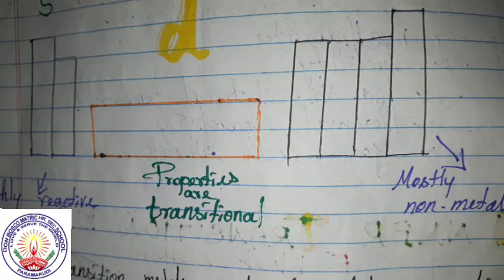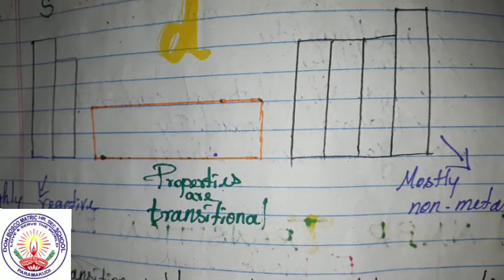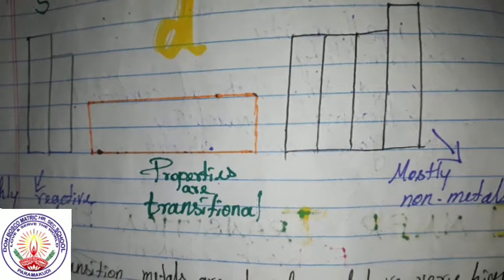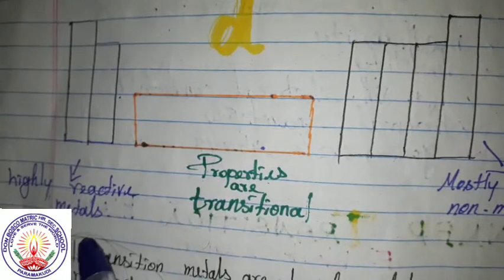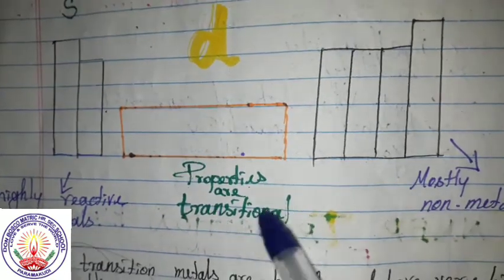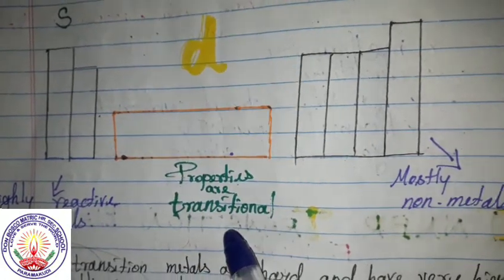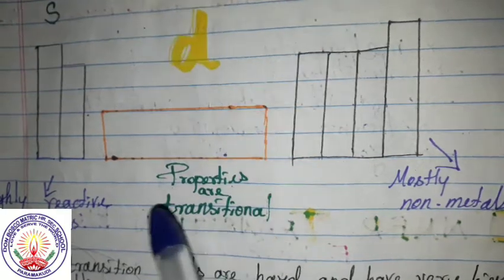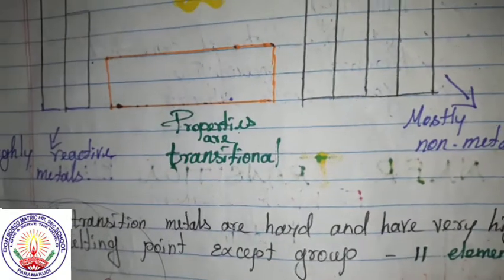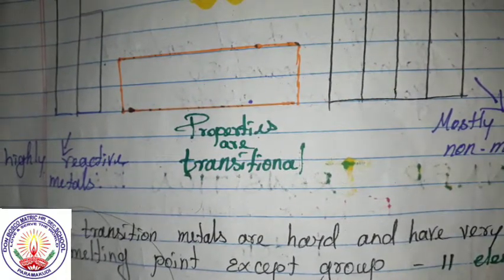We might have heard the word transparent, that means which reflects both sides. See, this is highly reactive metals and this is non-reactive metals. And the properties of these d block elements are transitional between the s block and p block. Therefore, it got the name transitional.